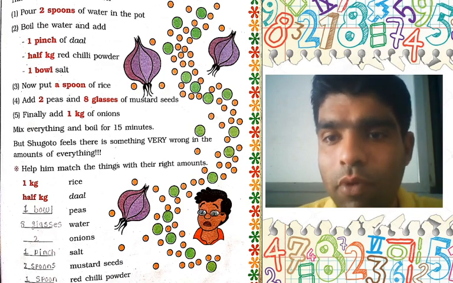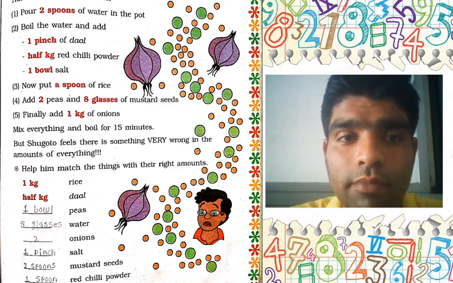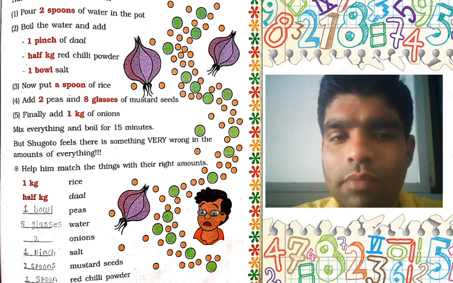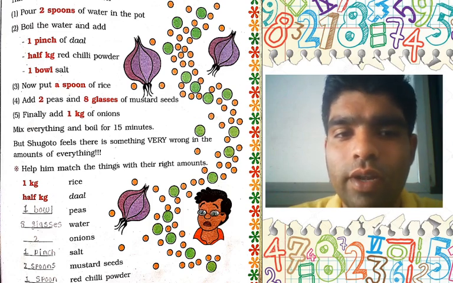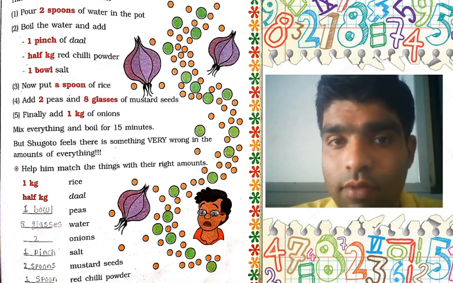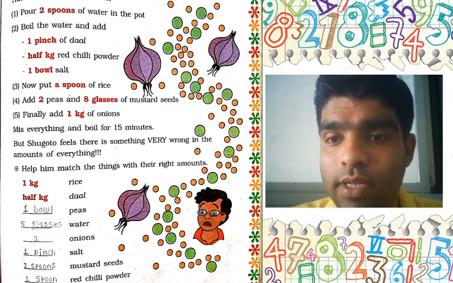This is a very right amount. Then we have to use the number of peas. One bowl of peas is used here, because a very small quantity is needed.